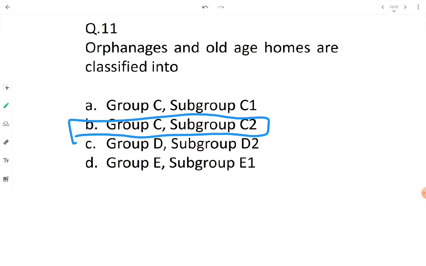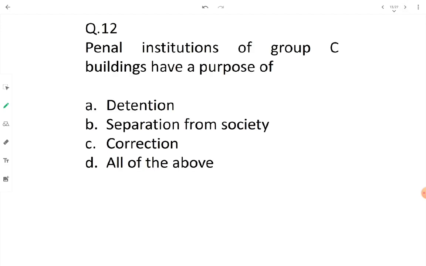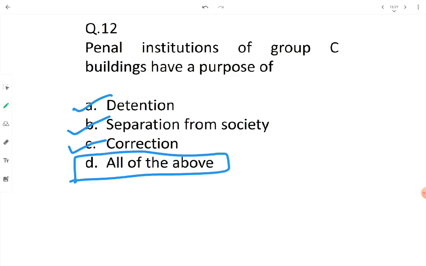All right, let's move to the next question. Penal institutions of group C buildings have a purpose of. See, penal institutions are those where people are detained for corrective purpose, in order to separate them from society and for the reformation of the person. That's why detention is the correct answer. Separation from the society also is right. Correction purpose is also right. That's why we will go with option D, which is all of the above. Penal institutions are covered in institutional buildings, which is group C.